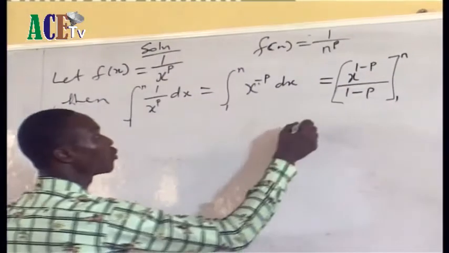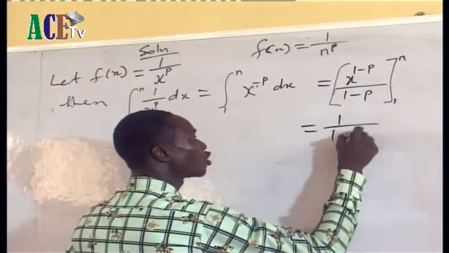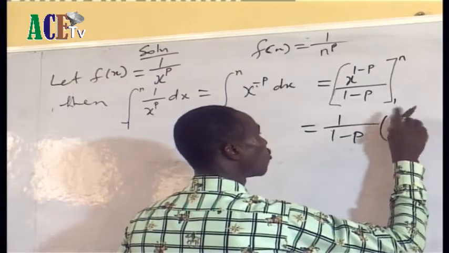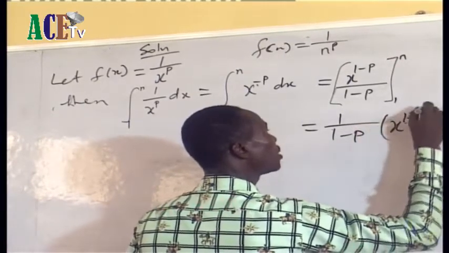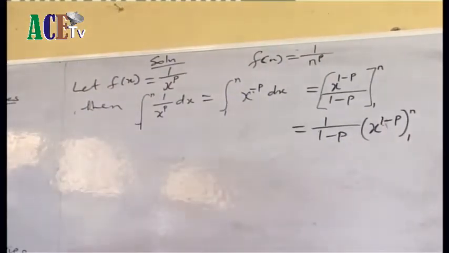And this can be written as 1 over 1 minus p into x raised to the power 1 minus p. They are the same thing. Now, from this, I can test anything.